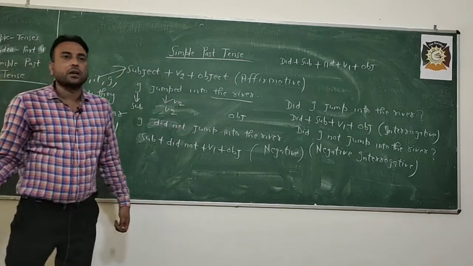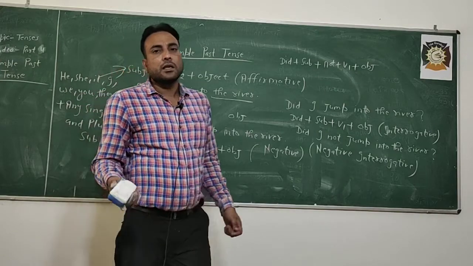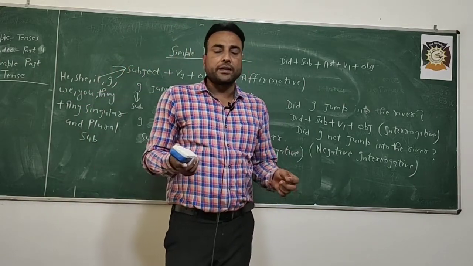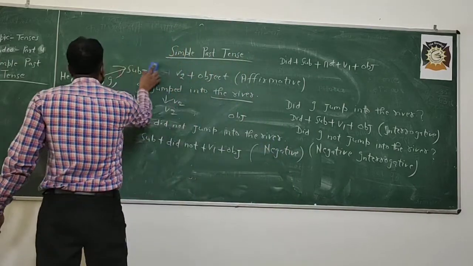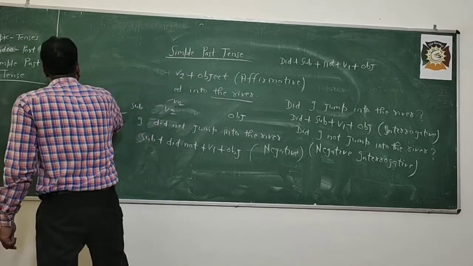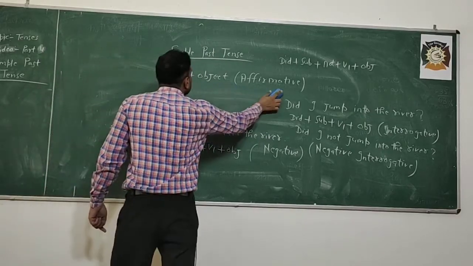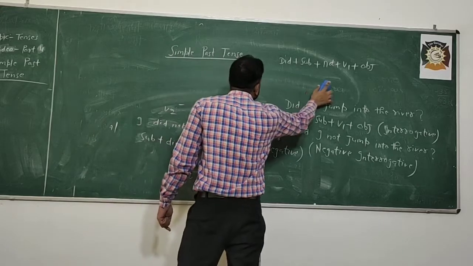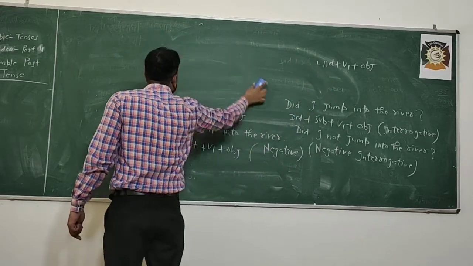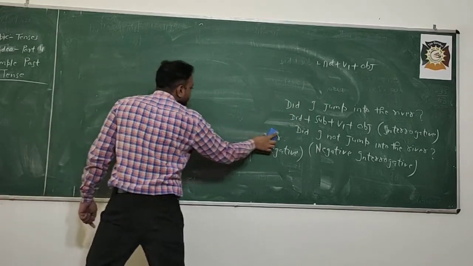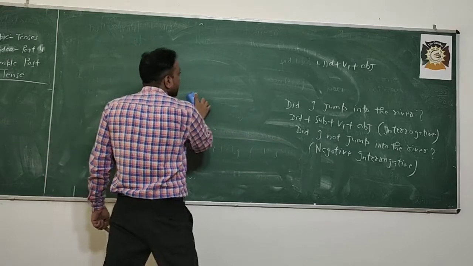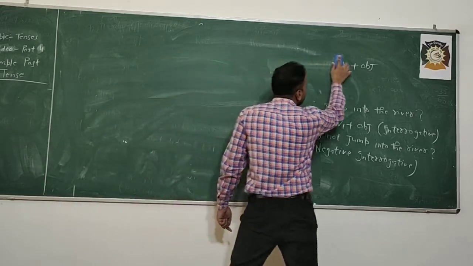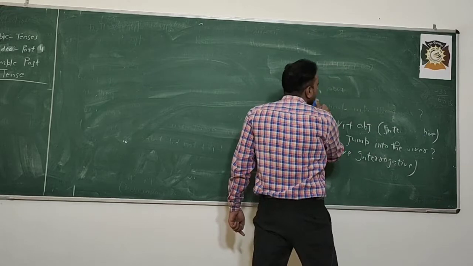Now we are going to discuss the uses of simple past tense. The first use of simple past tense is to show that an action is completed. The action started somewhere in the past and got completed in the past.